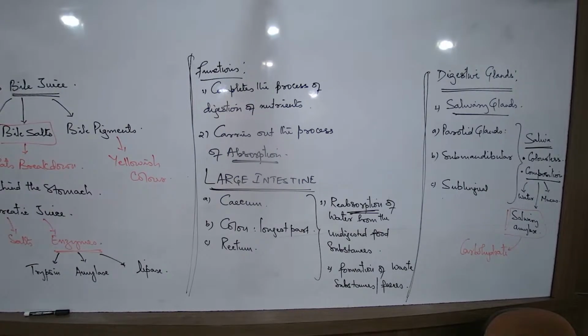Number five, name the largest gland of the human body and the digestive juice released from it.